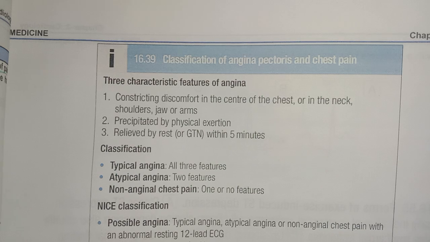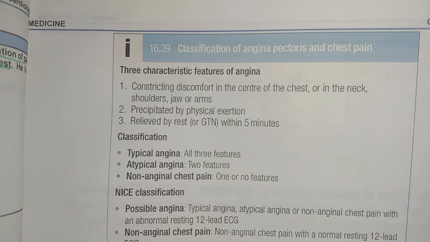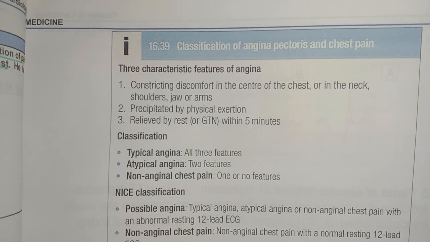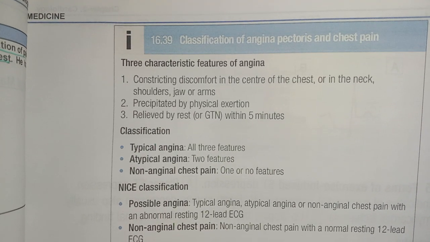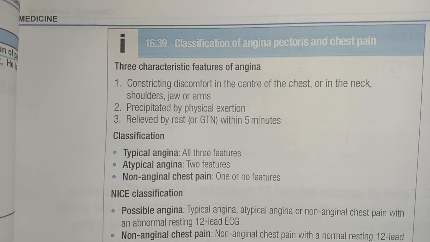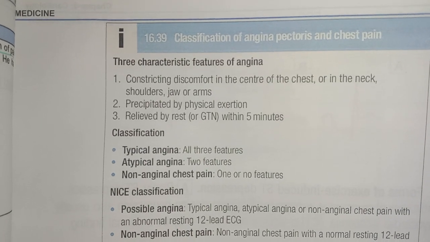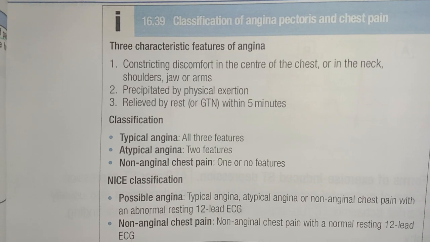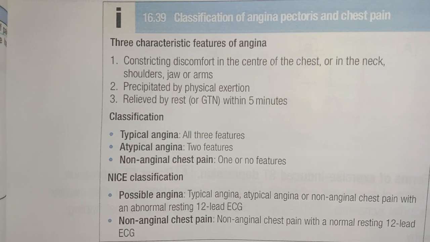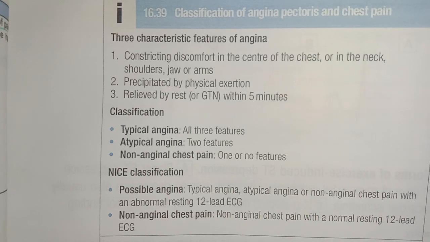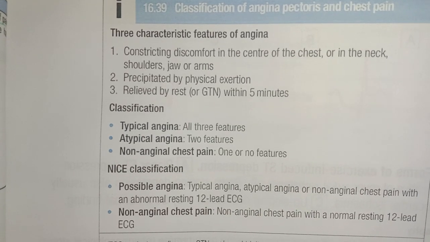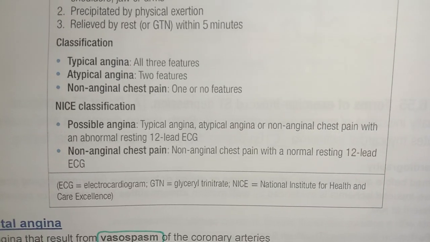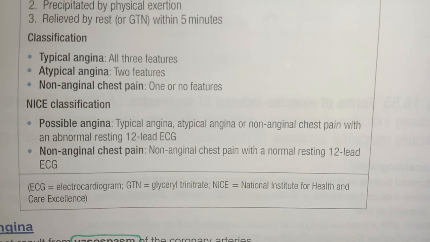Then the characteristic features of angina include constricting discomfort in the center of the chest or radiation to the neck, shoulder, jaw, or arms, precipitated by physical exertion and relieved by rest or nitrates within 5 minutes. Classification: typical angina includes all three features. Atypical angina includes two features. Non-anginal chest pain includes one or no feature. Then there is the NICE classification. It includes possible angina and non-anginal chest pain.